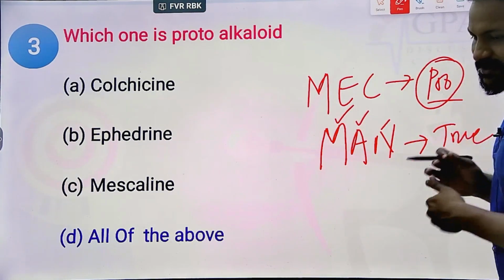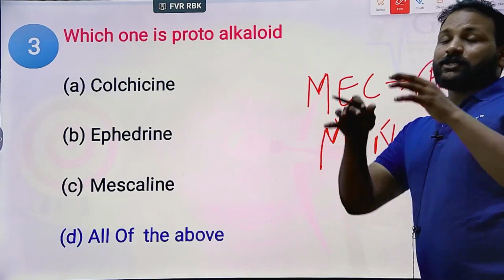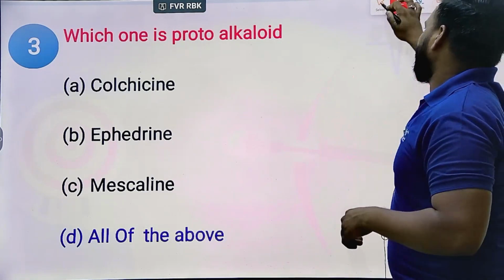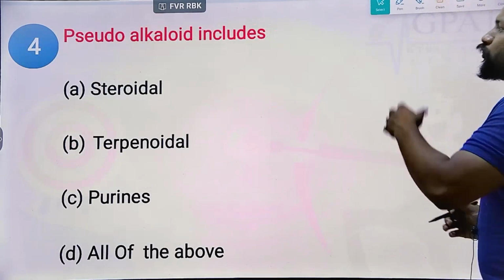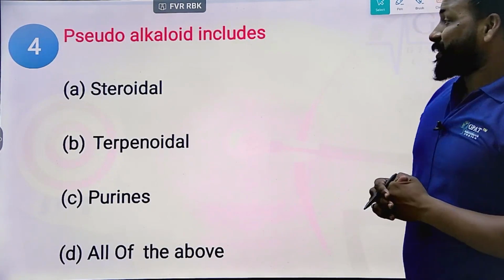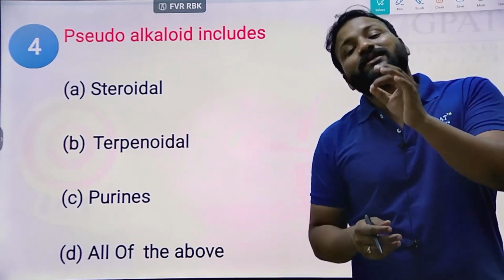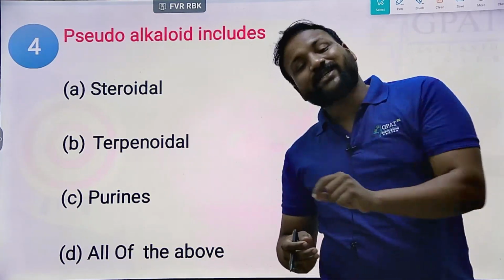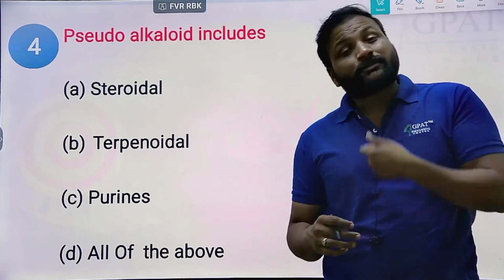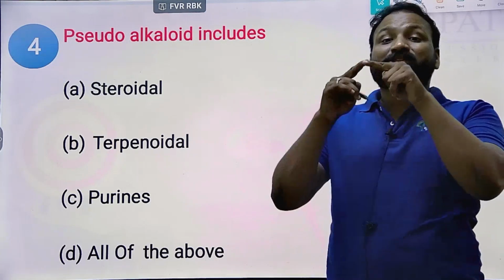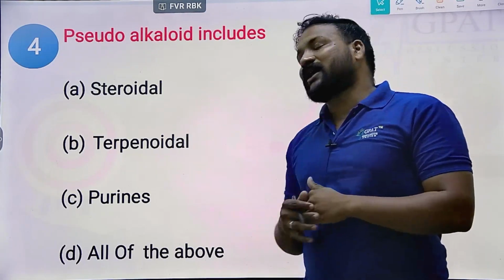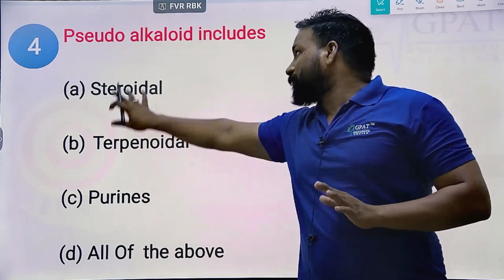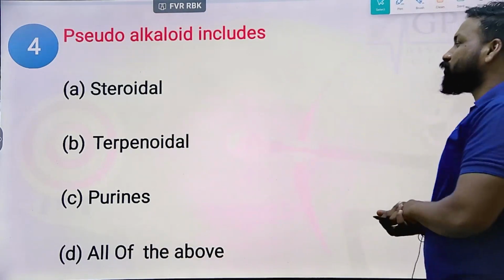Clear? Yes, that's how the GDC has so many mnemonics and shortcuts to help you students. Next question. Pseudo-alkaloid. Based on the structure, the presence of the nitrogen atom, and their origin, we have classified them into three types. But how many of these belong to pseudo-alkaloids?